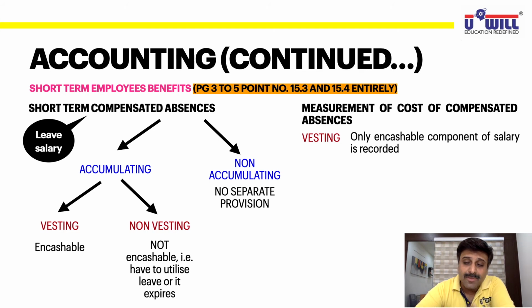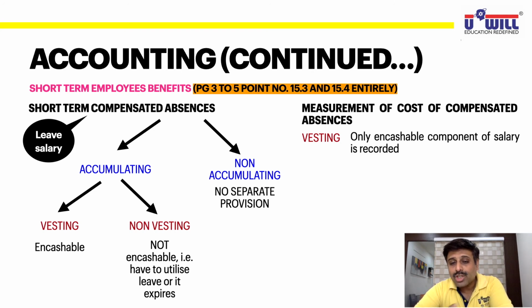Now, out of this 1 lakh, if I ask you, what is the encashable component? What money do you get in cash out of this 1 lakh? 70,000 of basic salary you get in cash? Yes. 10,000 of dearness allowance do you get in cash? Yes. 5,000 of medical allowance do you get in cash? Yes. But 15,000 of facilities do you get in cash?